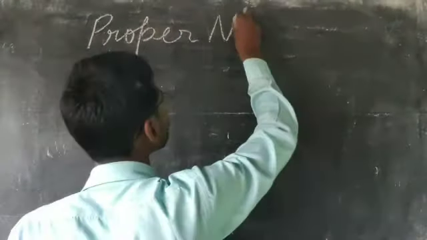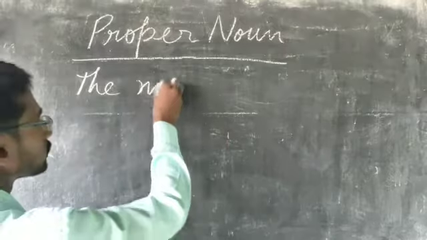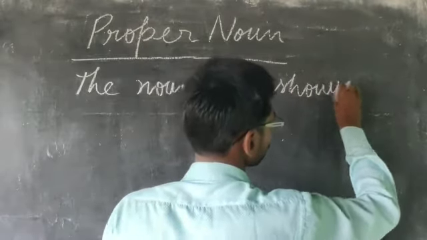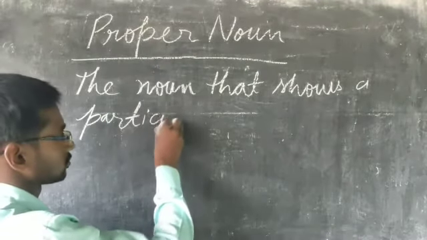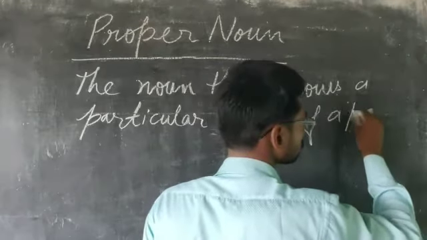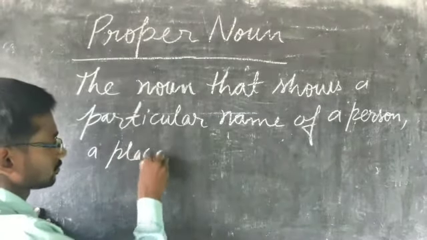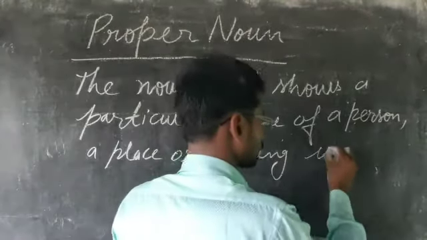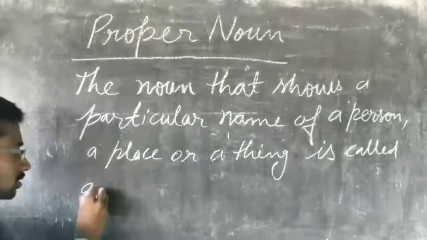Proper noun. The noun that shows a particular name of a person, a place, or a thing is called a proper noun.